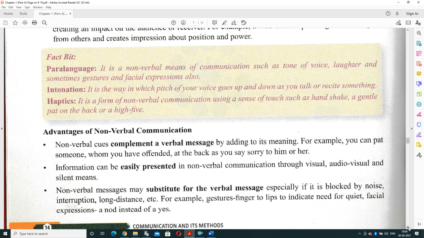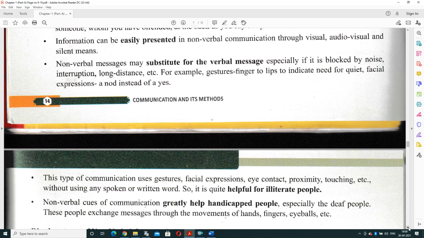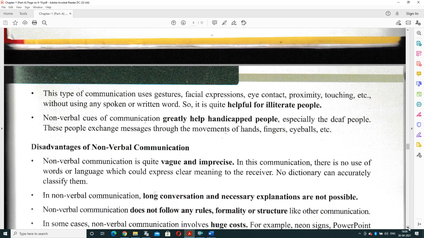And a non-verbal message may substitute for verbal messages if they are blocked by noise, interruption, or long distance. For example, gesture fingers to lips to indicate need for quiet, or use a facial expression, a nod instead of yes. So it is a silent way to communicate.